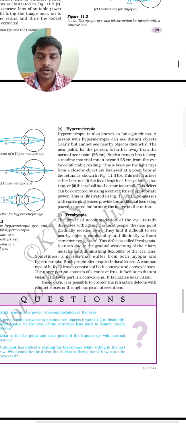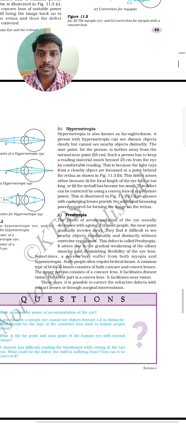Hi students, now we are going to discuss this second defect, that is hypermetropia. Hypermetropia is also known as farsightedness. A person suffering from hypermetropia can see distant, far away objects, but they can't see nearby objects. This is the major difference between hypermetropia and myopia.